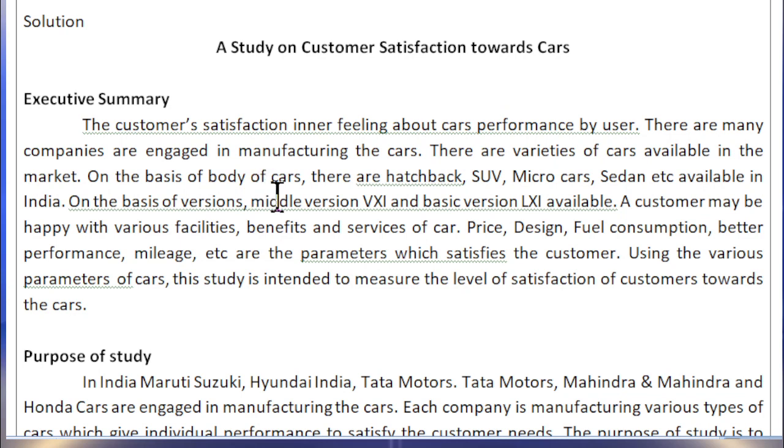There are many companies engaged in manufacturing of cars. There are varieties of cars available in the market. On the basis of body of cars, there are hatchback, SUV, microcar, sedan, etc. available. On the basis of versions, middle version, VXI, basic version, Deluxe available. A customer may be happy with the various facilities, benefits and service of the car. Price, design, fuel consumption, better performance, mileage, etc. are the performance parameters which satisfy the customers. Using these parameters, the study is intended to measure the level of satisfaction of customers towards the car.